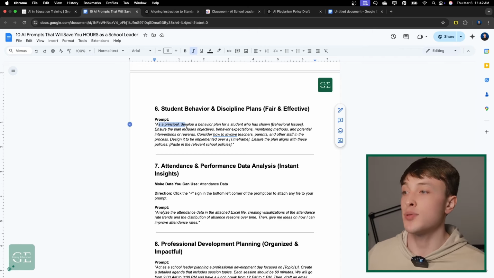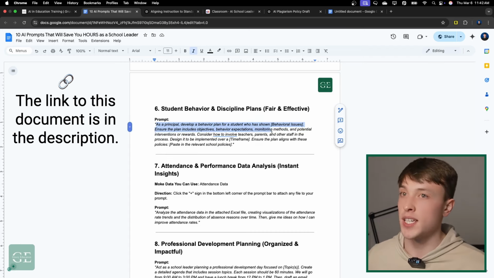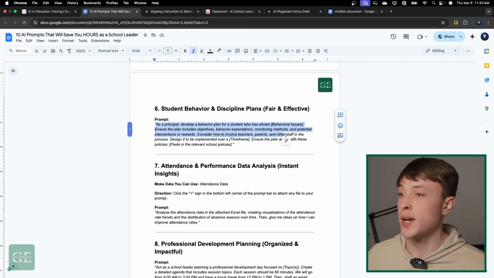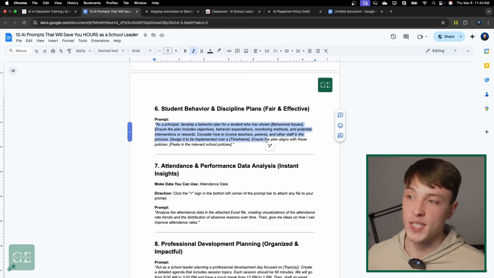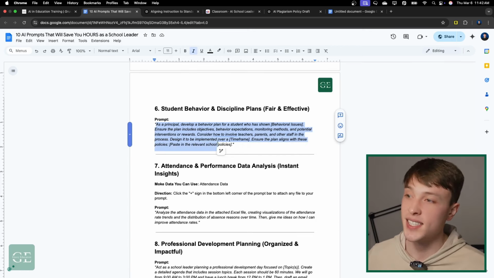Number 6 is student behavior and discipline plans. So this is, as a principal, develop a behavior plan for students who have shown these behavioral issues. Ensure the plan includes objectives, behavior expectations, monitoring methods, and potential interventions or rewards. Consider how to involve teachers, parents, and other staff in the process. Design it to be implemented over a specific time frame. Ensure the plan aligns with these policies, and we can paste in any relevant policies.